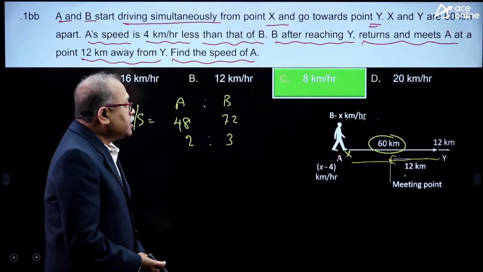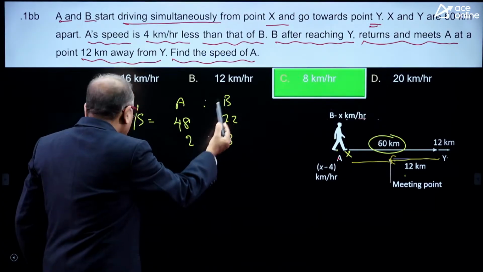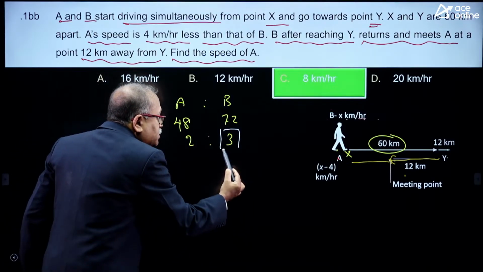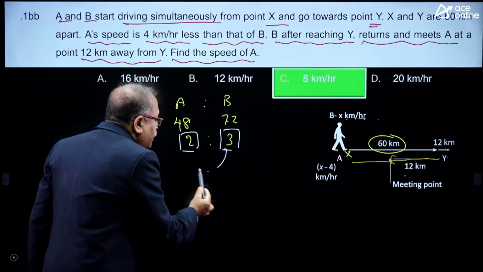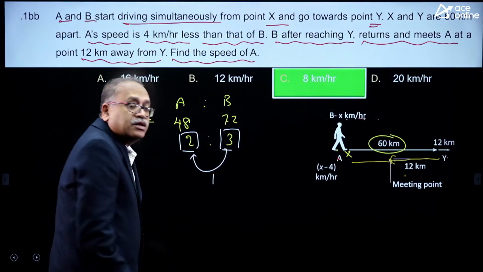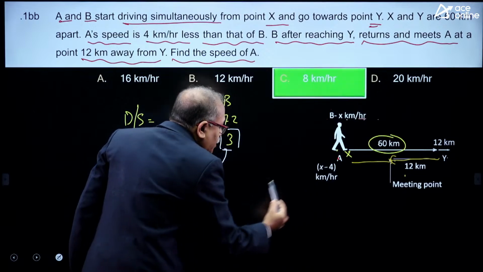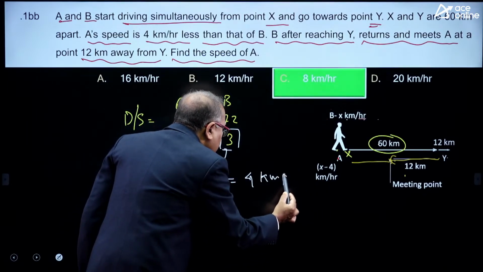Now, B's speed is 3 parts, whereas A's speed is 2 parts. How many parts less? 1 part less. So A's speed is how many kilometers less? 4 kilometers per hour less.